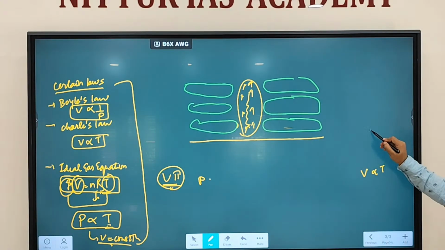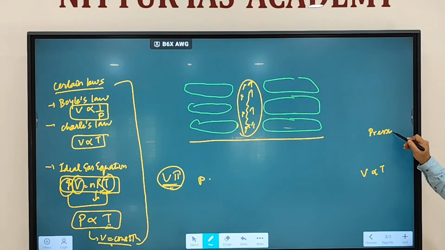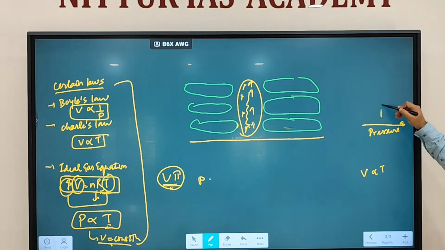Where do you have more pressure? At the Earth's surface, or as you go up? As you go up, you will find more pressure. Why? Why do you think so?